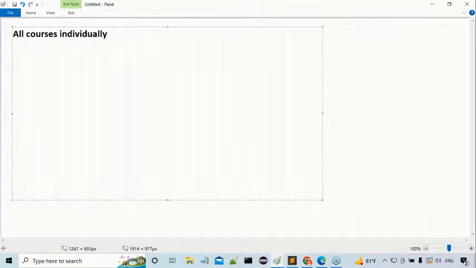Then apart from that, what next? Moreover, we are going to provide a course certification, a course completion certificate.